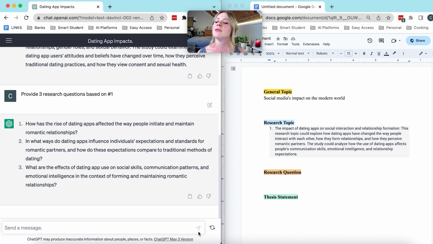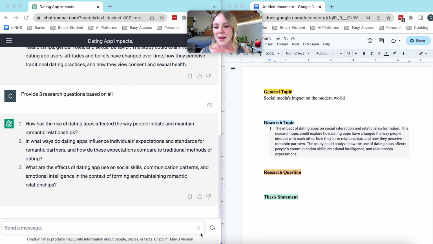However, it kind of just regurgitated exactly what it said in the research topic suggestion. So this isn't necessarily a bad thing per se. However, the question is, does it further us along and help us with our research? And I'm going to say right now, no, not necessarily, because if I had this research topic suggestion, well, I could have come up with these research questions on my own. If in the research topic suggestions, it didn't include the summaries like it did, then this would be pretty impressive.